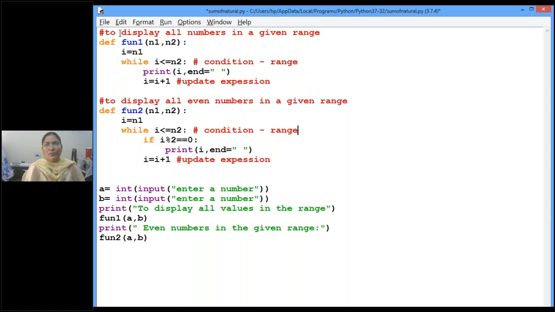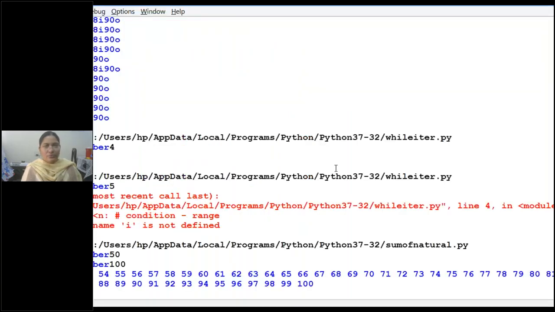Here I'm doing two functions in the same screen. Let me execute and show you. Are you able to see my screen, children?